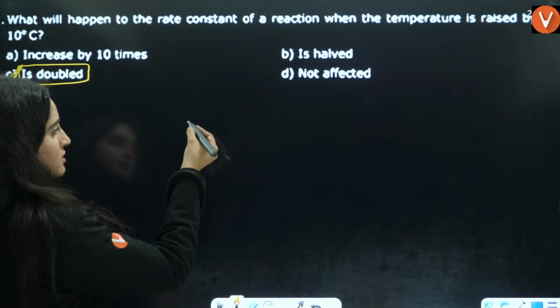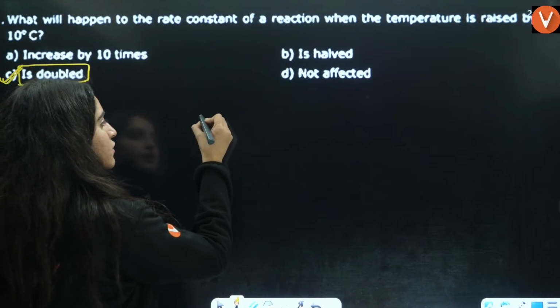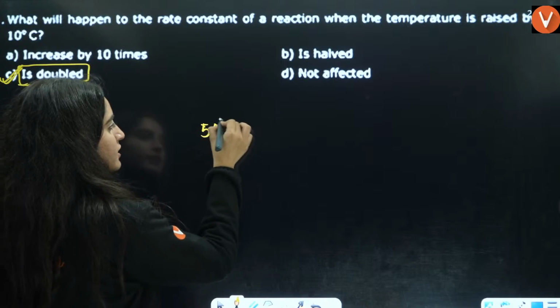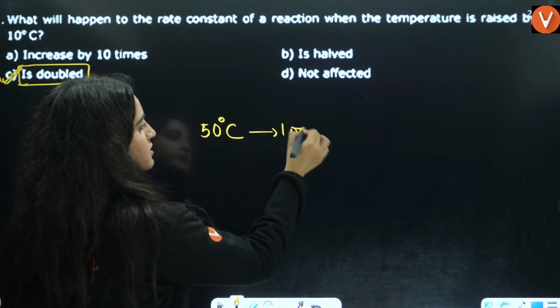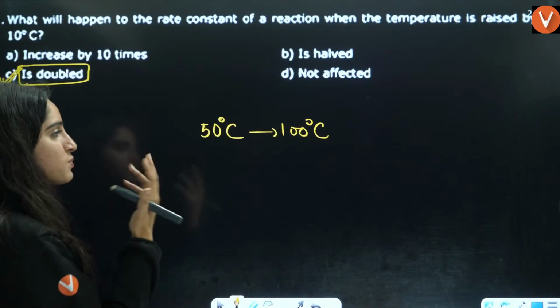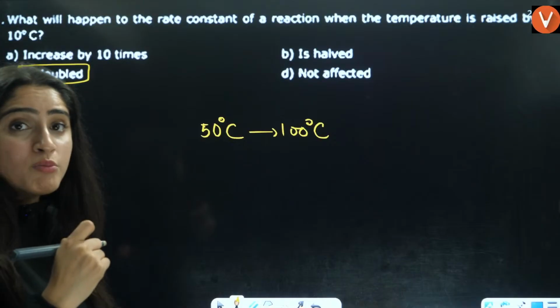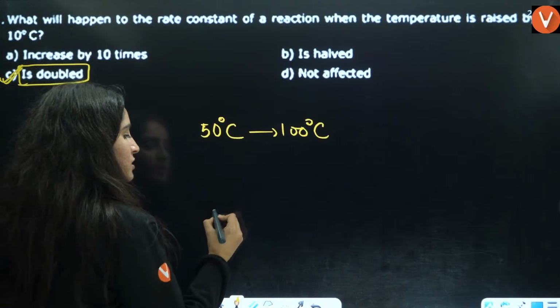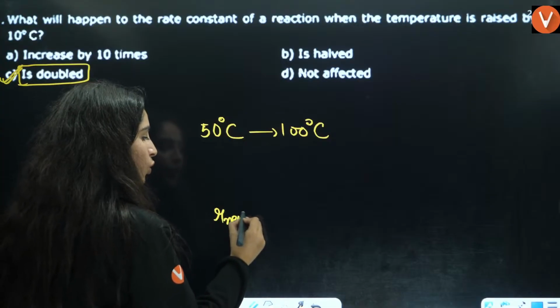The other thing they can ask you: temperature is increasing from, let's say, 50 degrees Celsius to 100 degrees Celsius. How much has the rate increased? Yes, students. So here what you will do? What is the new rate as compared to the old rate?